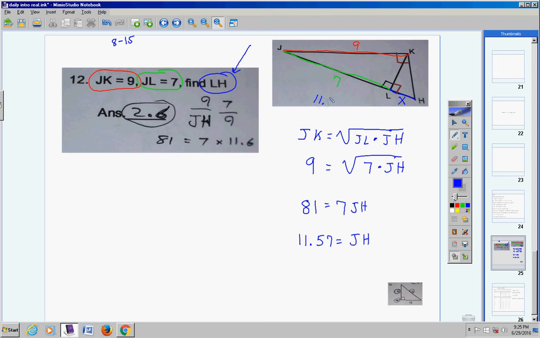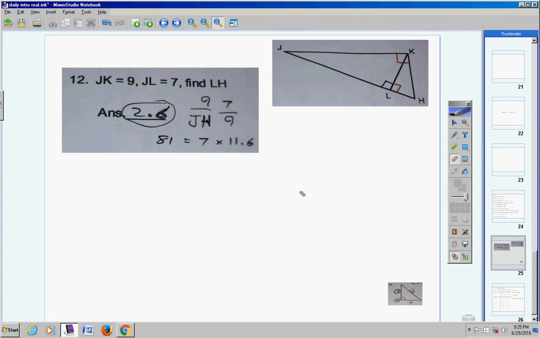11.57. So think about it. If I want to find this little segment here, just subtract out 7, because the entire segment is 11.57 and this much is 7. So let's subtract out 7 and you're left with 4.57. Okay? So email if you have any questions on that, okay? All right, back it up and watch it again if you need to.